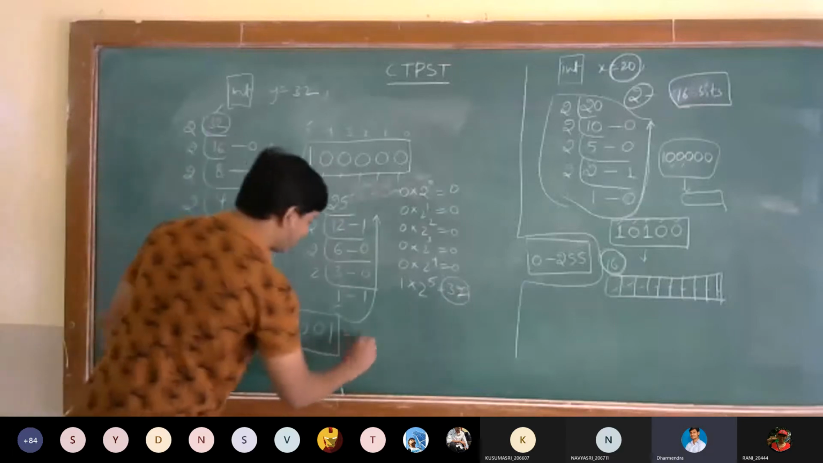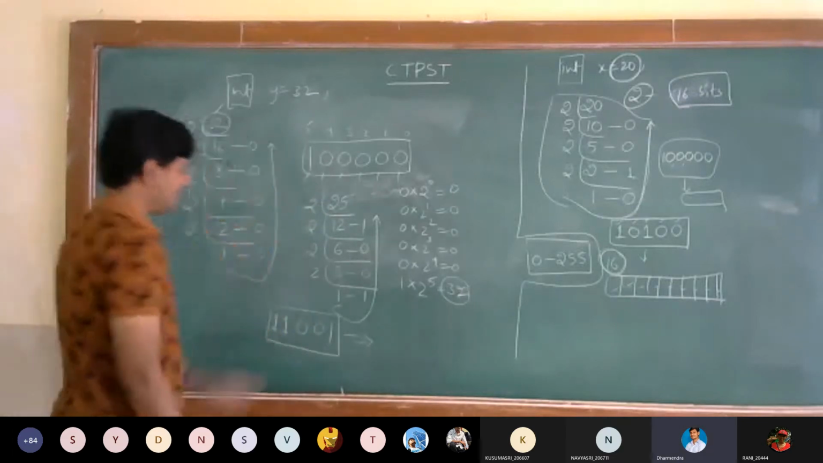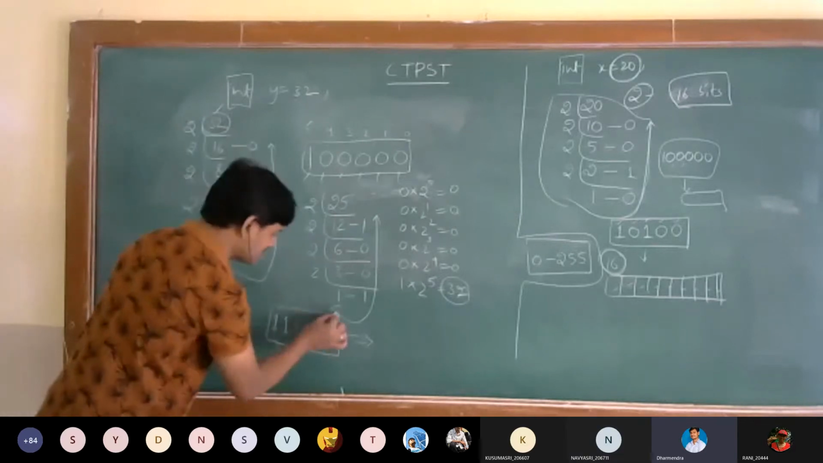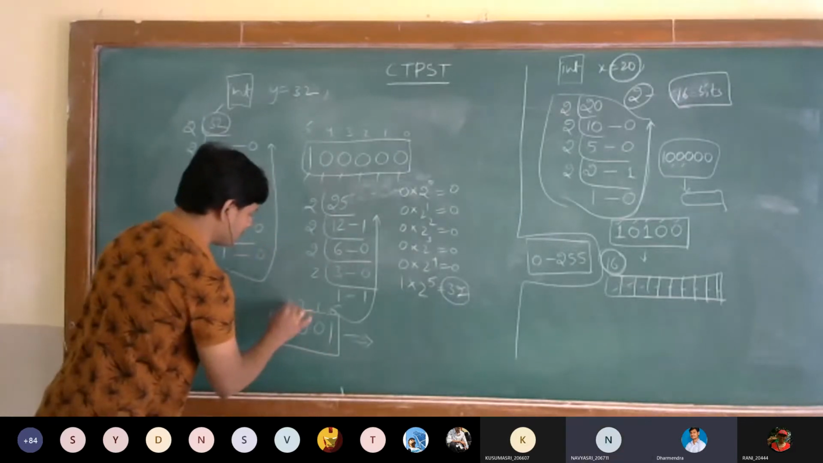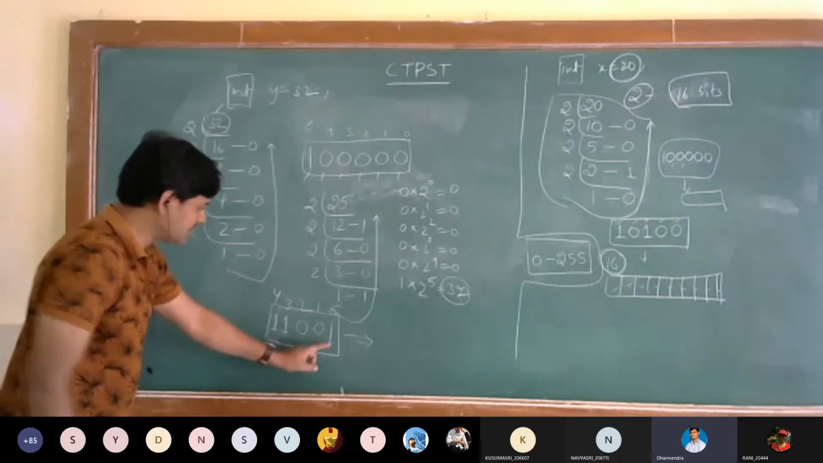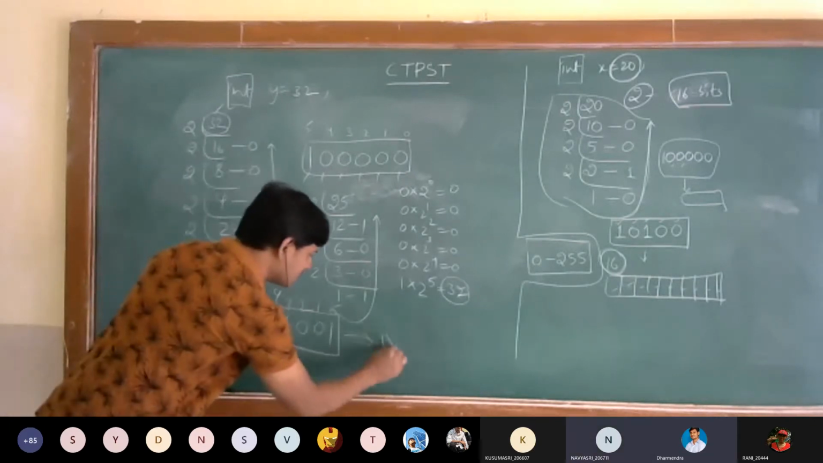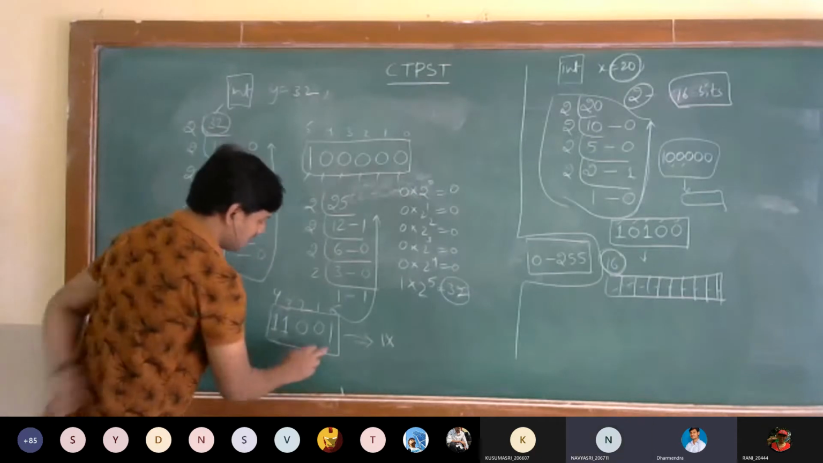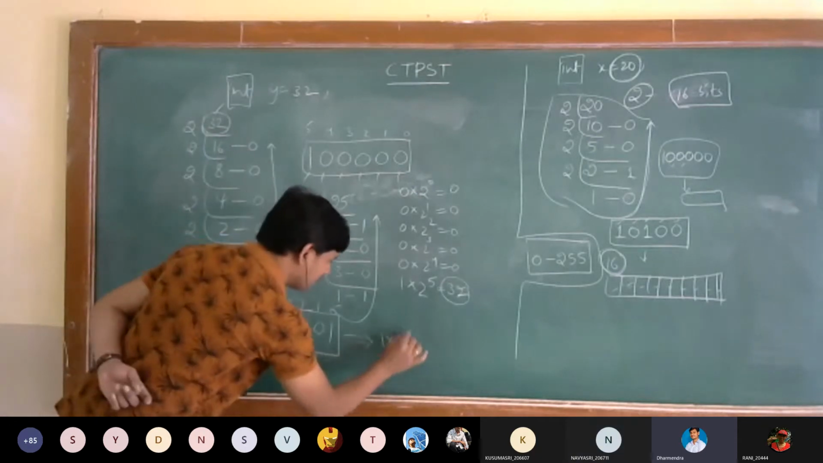So how can I know it is the binary equivalent of this 25? So again, take the positions: there is the 0th position, 1st position, 2, 3 and 4th position. So we have to multiply with each digit. Here the first one is 1, backtracking from right to left, 1 into 2 power 0.